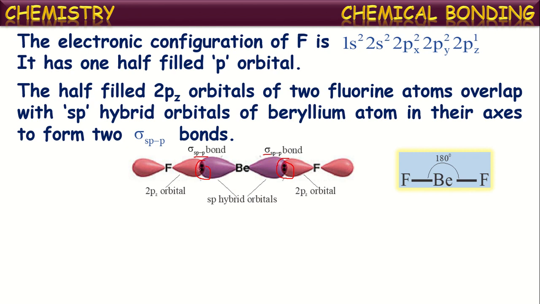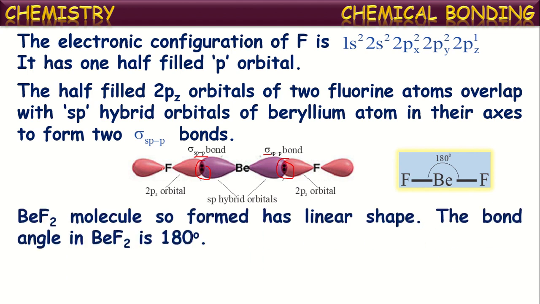In this way, these two sp hybrid orbitals maintain a linear arrangement, meaning they go to opposite directions and attain a linear shape with a bond angle of 180 degrees. So the BeF2 molecule so formed has a linear shape and the bond angle in this molecule is 180 degrees, because on the central atom beryllium only two orbitals are there, each with an electron pair. These electron pairs repel each other and hence try to maintain maximum distance. In this way they go to opposite directions and the shape of this molecule is called linear.